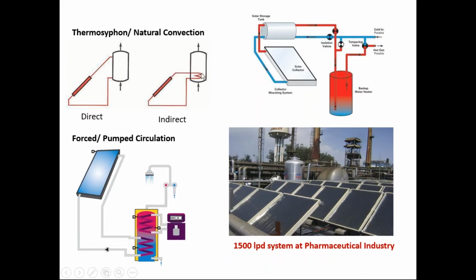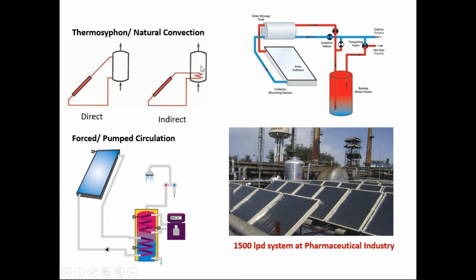And in some places where there is dirty water or the hardness of the water is very high, and no softener plant is there, in that case the water is not inserted in the tank, but it is circulated in a closed loop, and the heat which is generated is transferred to the water in the tank.